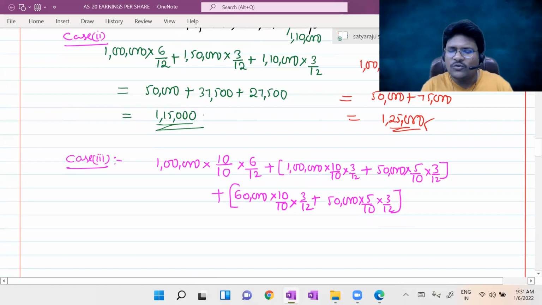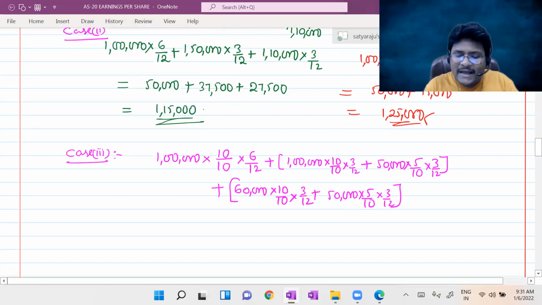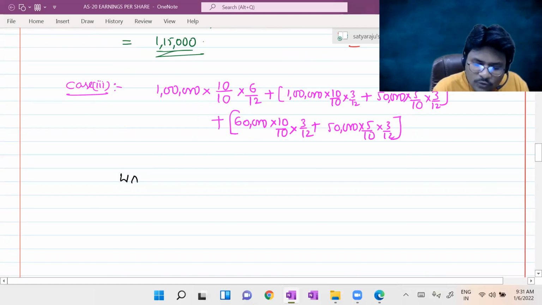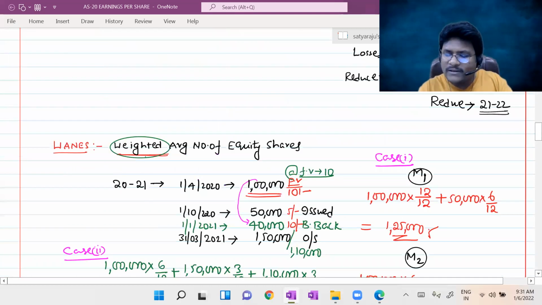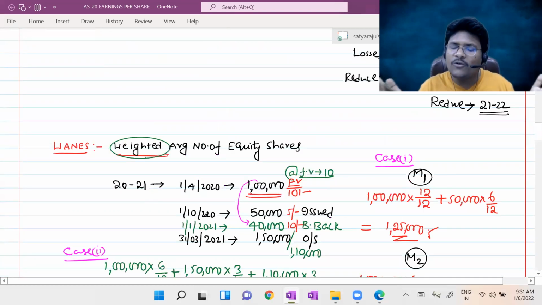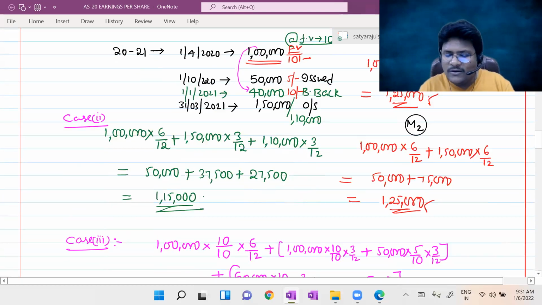So I don't want to make it calculation. Just you will calculate from your end. You'll put the final answer. Okay, sir, what is the conclusion you want to draw? Can you please let me know, sir? The conclusion drawn from my side is weighted average number of equity shares is equal to equity shares outstanding. Sir, whether you follow method number 1 or method number 2, I don't mind. There are two methods, which is simple to you, you can follow according to your methodology, not an issue.